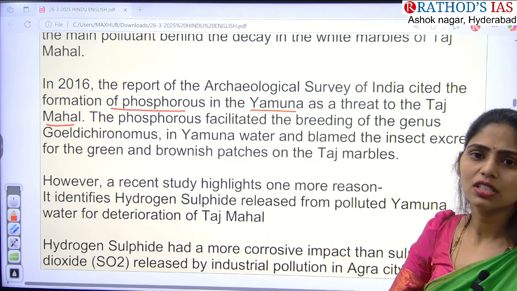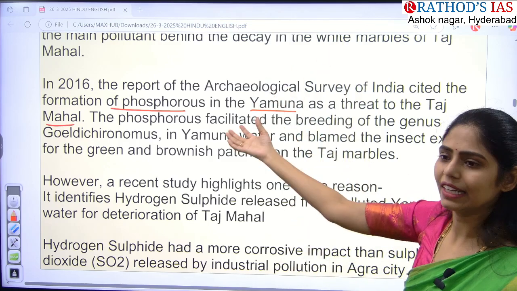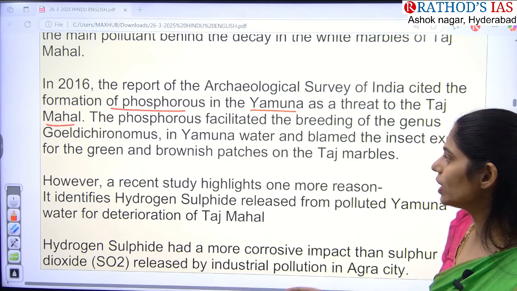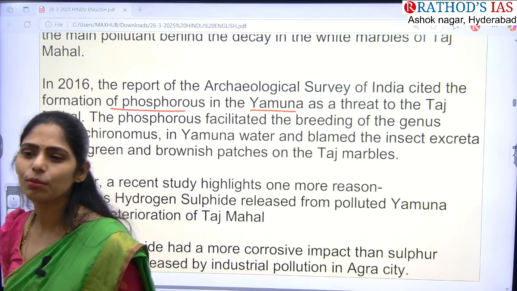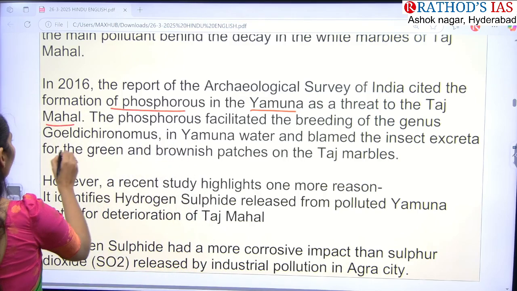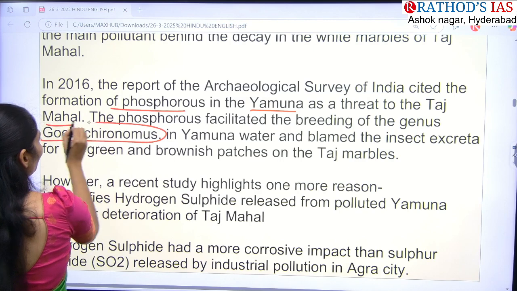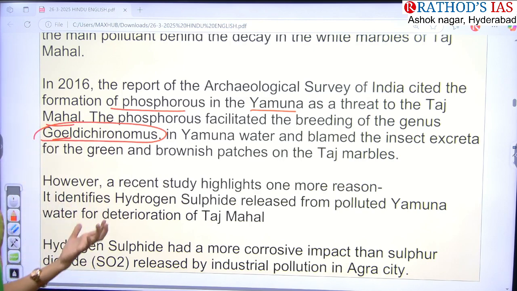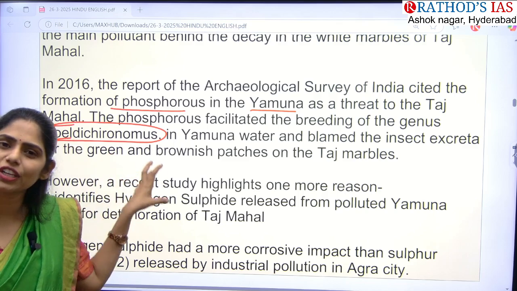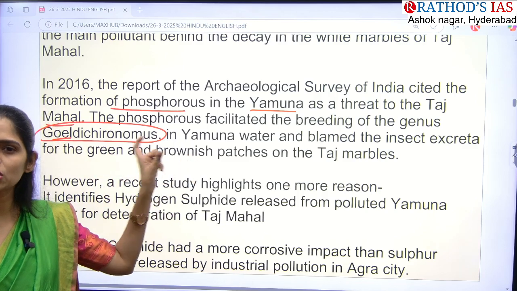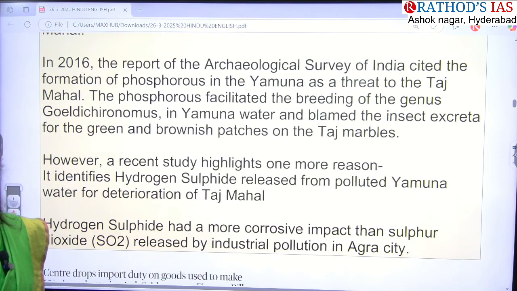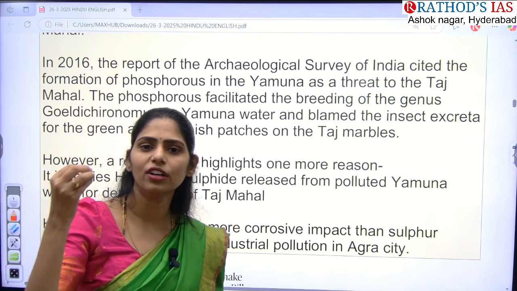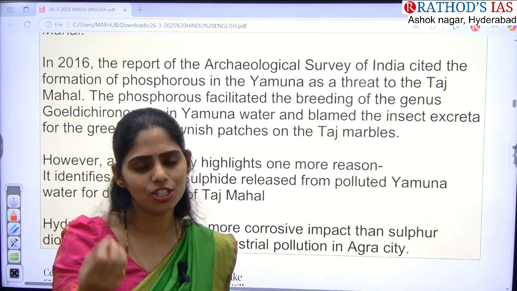So why? Because phosphorus is not coming directly and falling on the Taj Mahal. What is happening here is that one insect is breeding more, and the name of that insect is Goldichironomus. This is the genus of the insect which is breeding because of the increasing phosphorus concentration in this river. These insects come and sit on the walls of the Taj Mahal, and they excrete.